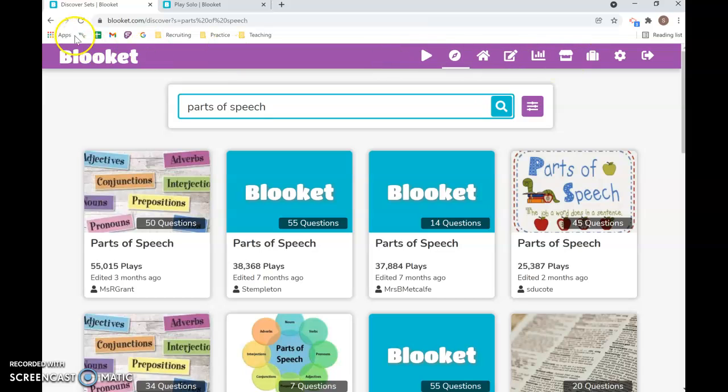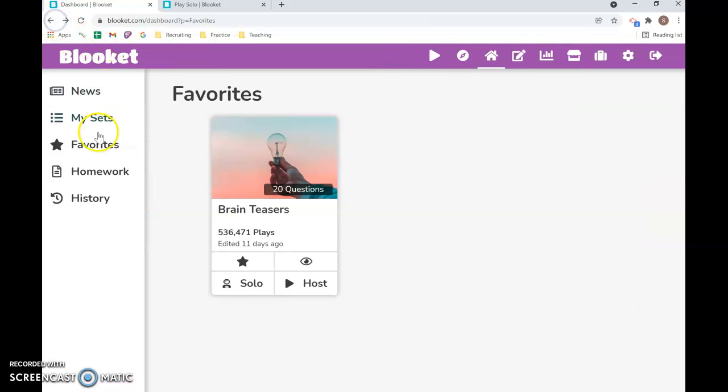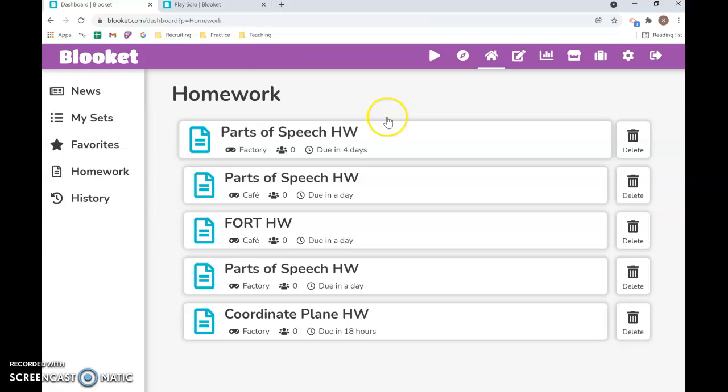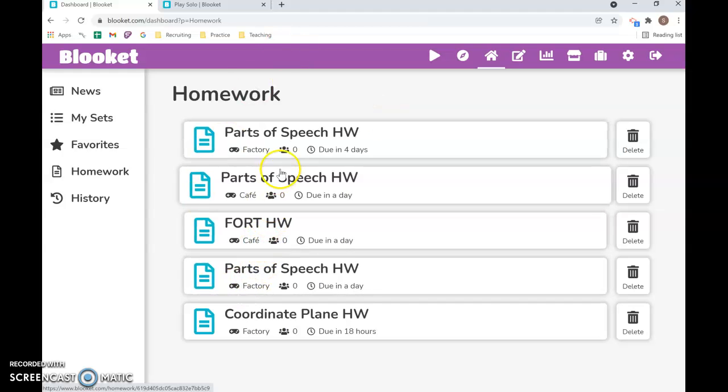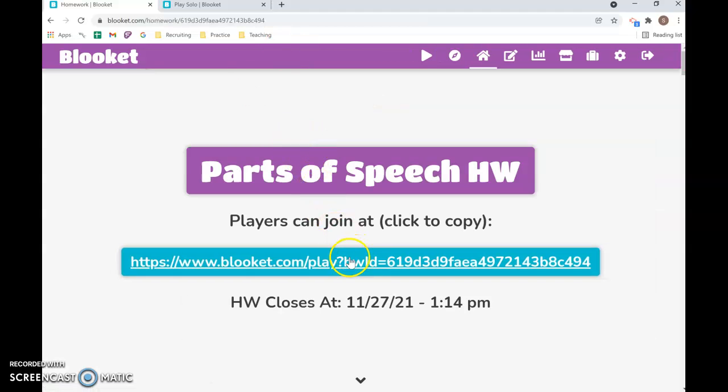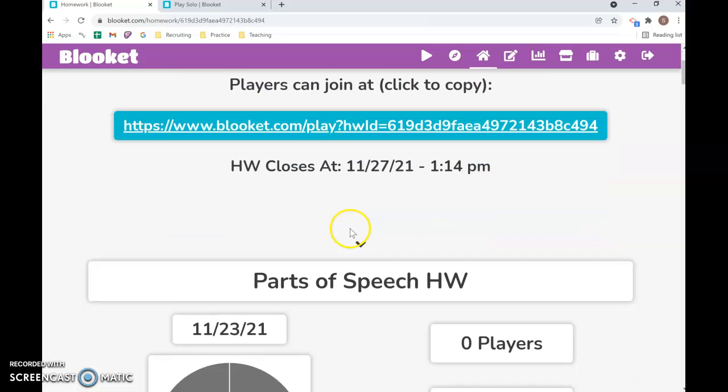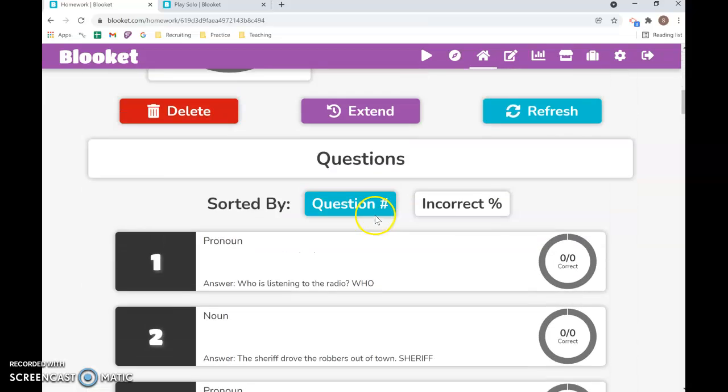An added feature to Blooket that makes it different from Kahoot is that I can assign homework. Here are some fake assignments I made. I can assign them by sharing this link on Google Classroom or by email, and below I can see how they did on it.